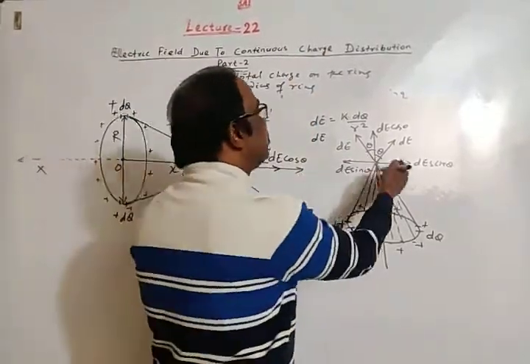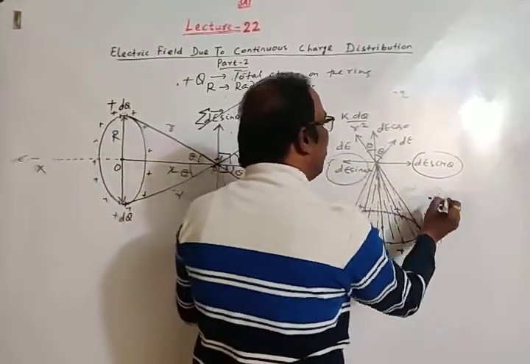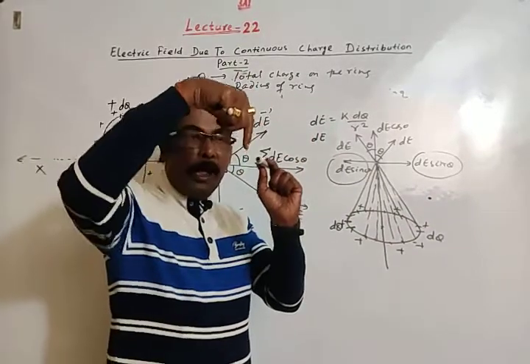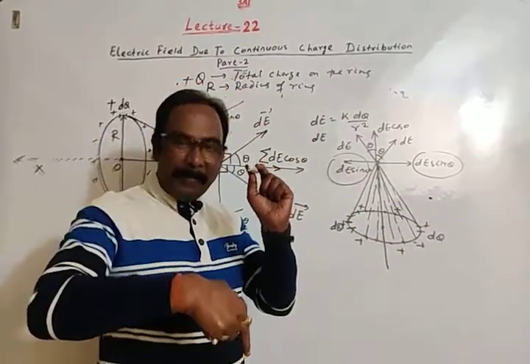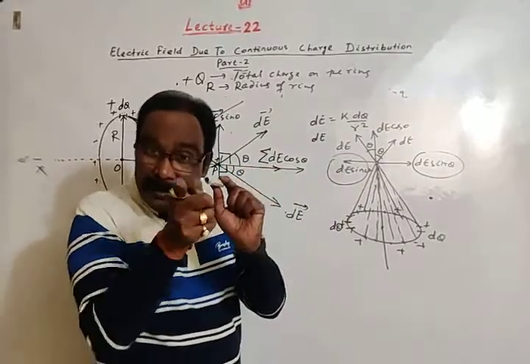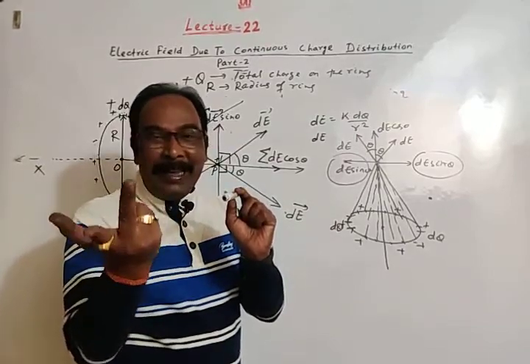How? Just imagine about this dE sin theta. It will appear like this in space. If this is the axis, this is dE sin theta, this is dE sin theta, but along this axis direction there will be only the sum of dE cos theta.